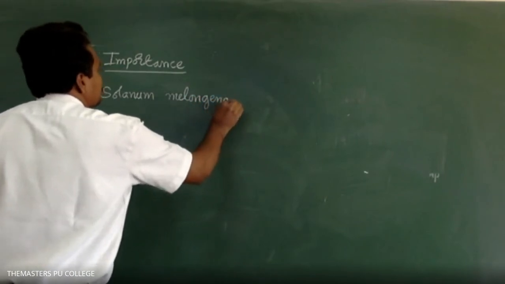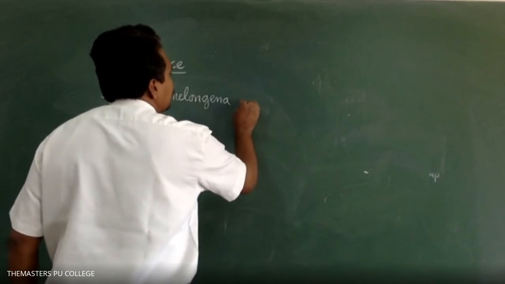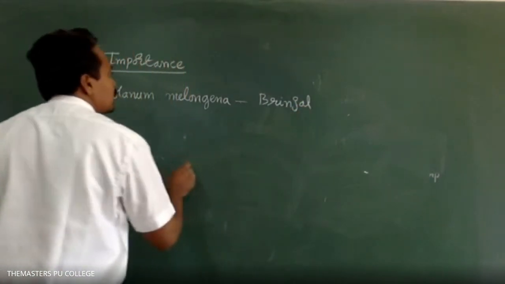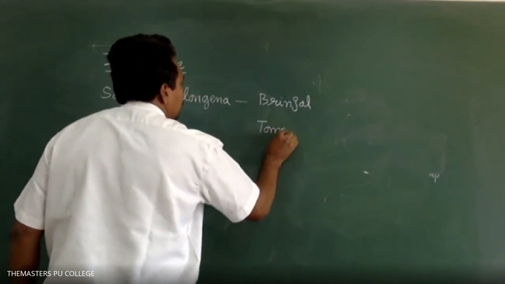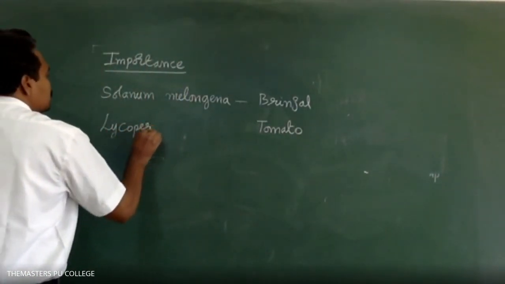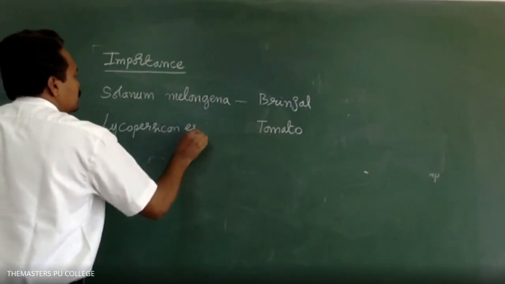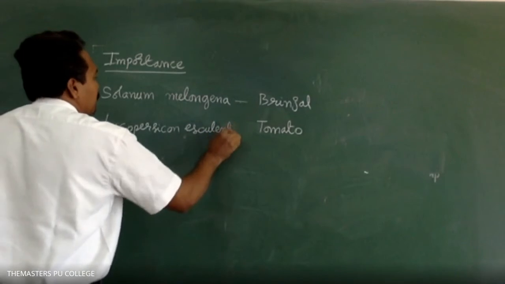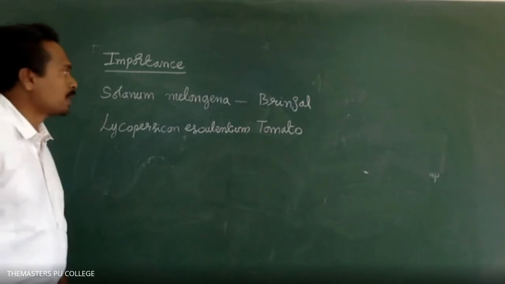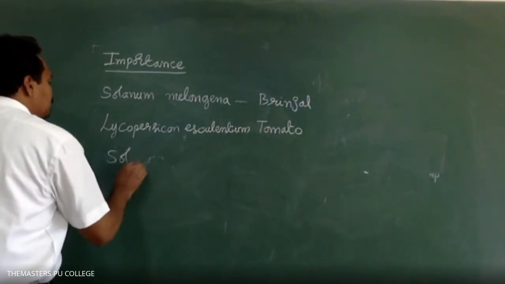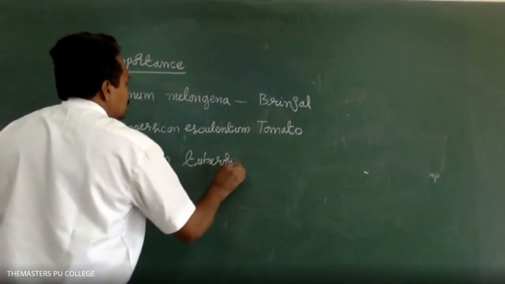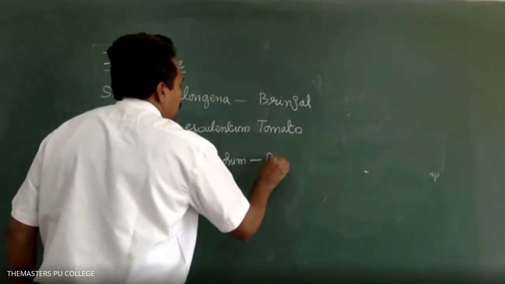Tomato, Lycopersicum esculentum, is the scientific name of tomato, right? Solanum tuberosum, scientific name of potato.